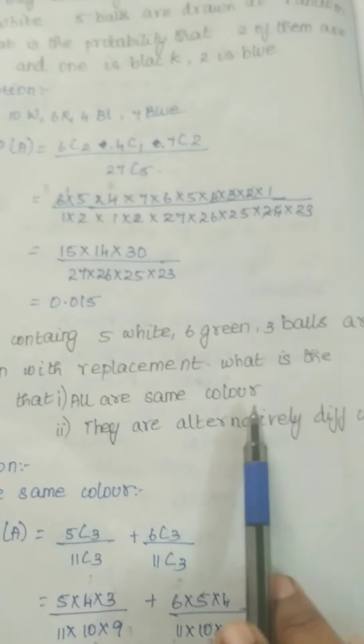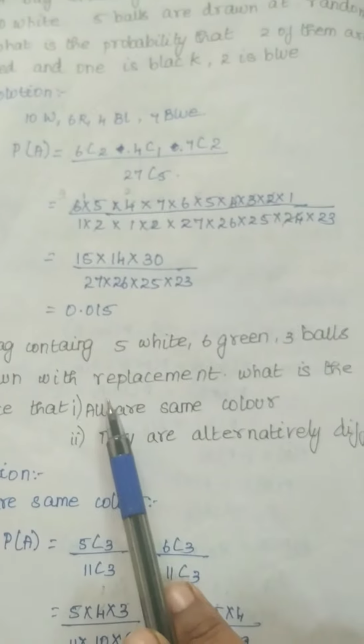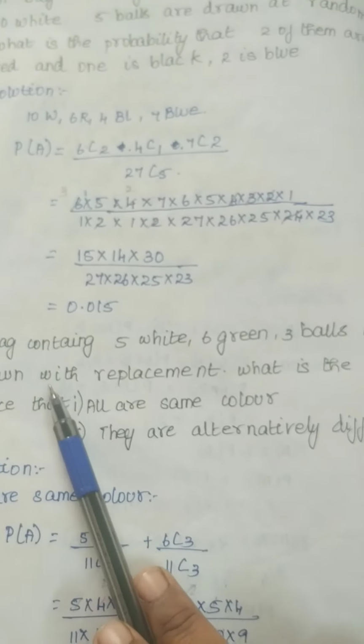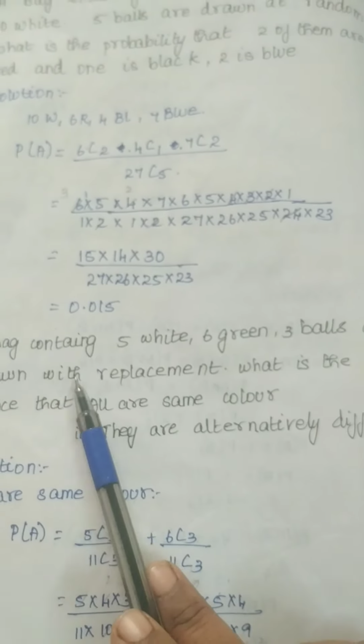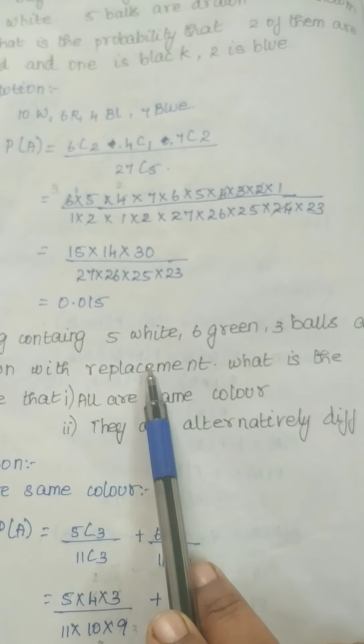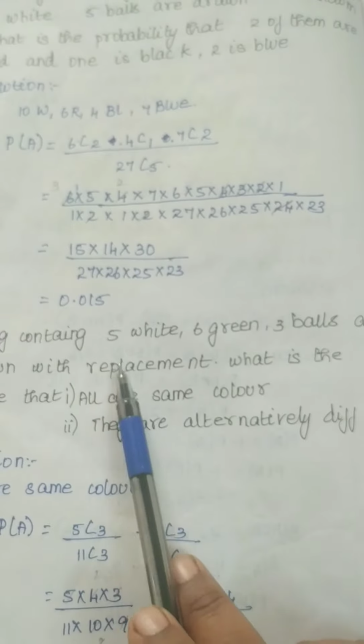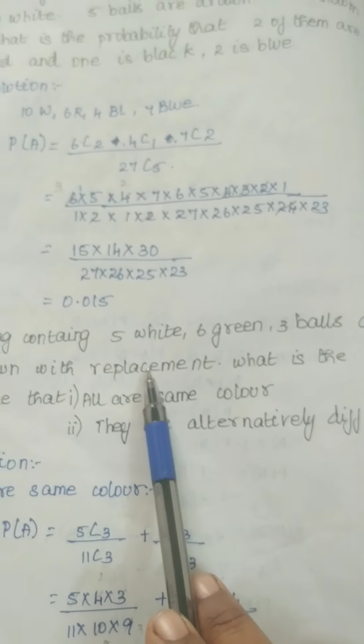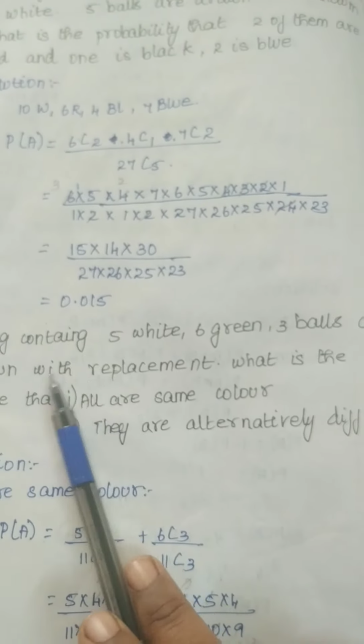This is the question, but I am going to solve this problem for both the cases. Sometimes in the university semester question paper, they will ask with replacement, without replacement, what happens. So for this problem I am going to deal with both the cases. So first we will check for with replacement, what is the answer?